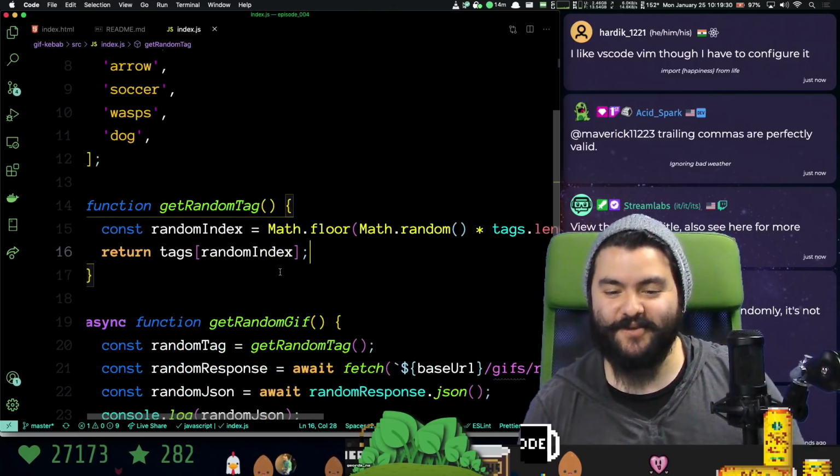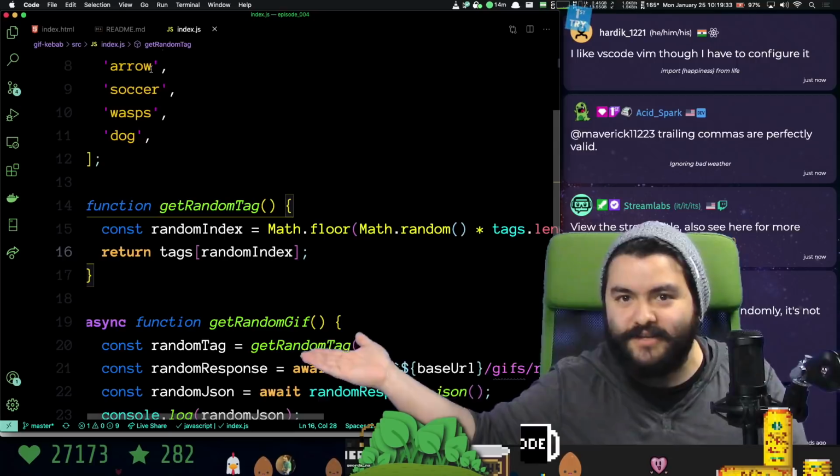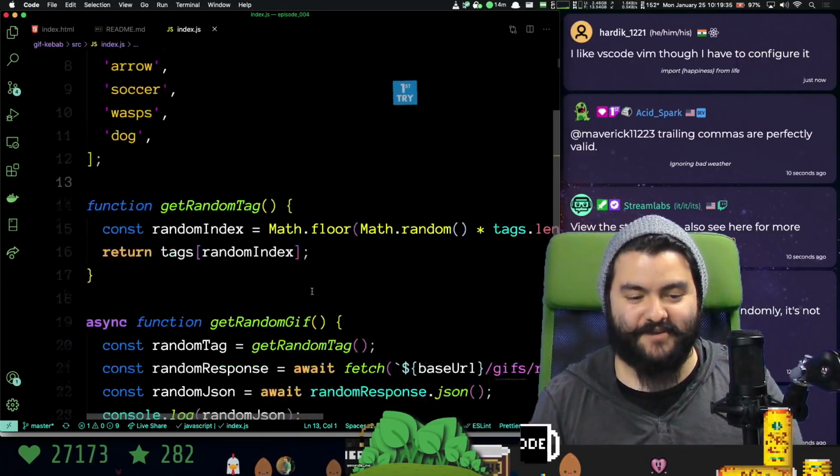Choosing a word randomly is not code. No, this is absolutely improv. The code is improvising. The code is deciding what the tag is going to be.